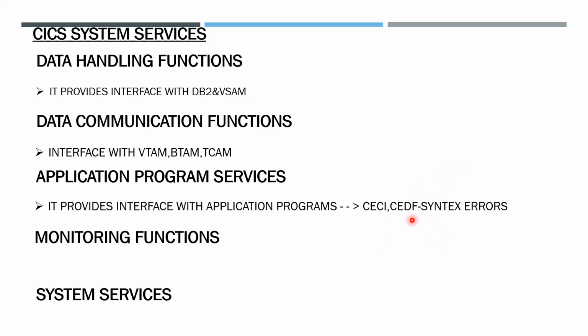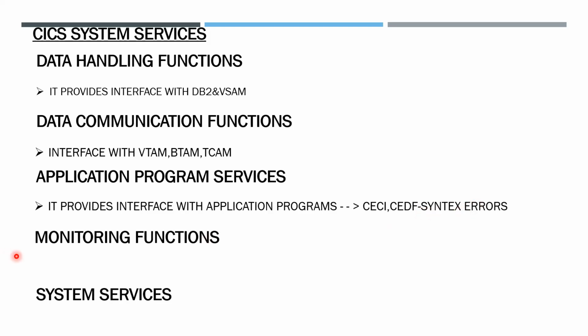CECI, the CICS execution command interpreter, acts as a translator between CICS and the application programs. CEDF is CICS's own diagnostic facility that scans the entire code for any syntax errors.